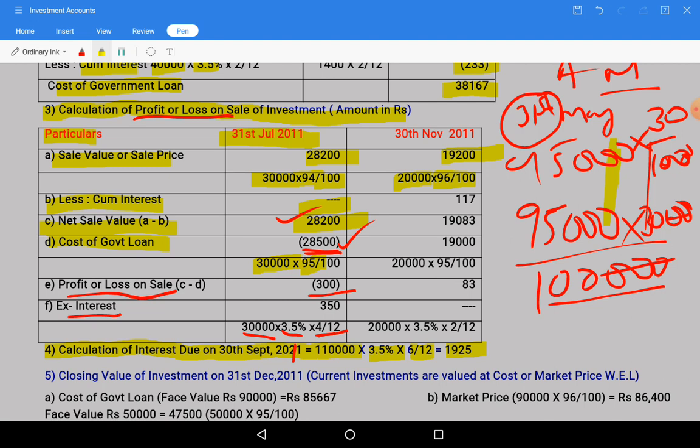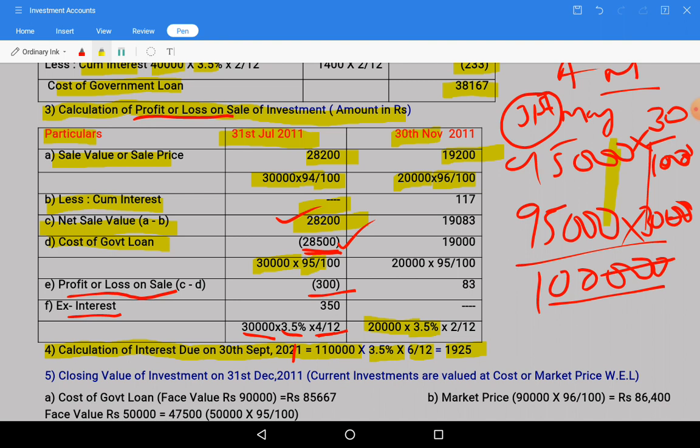On this there is cum interest, so 20,000 into 3.5. Previously interest paid is on September, now we are selling in November, so after September, October and November, 2 months, because it is from 30th September to 30th November.